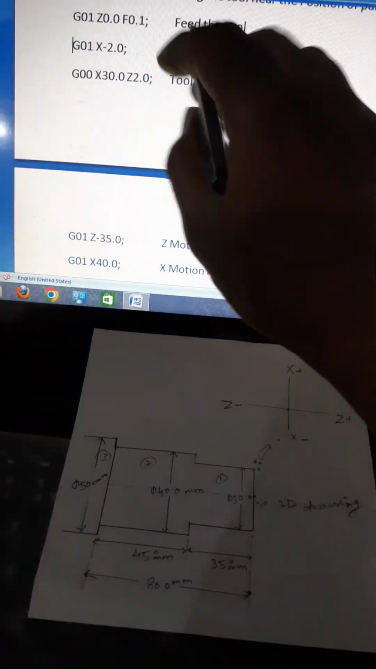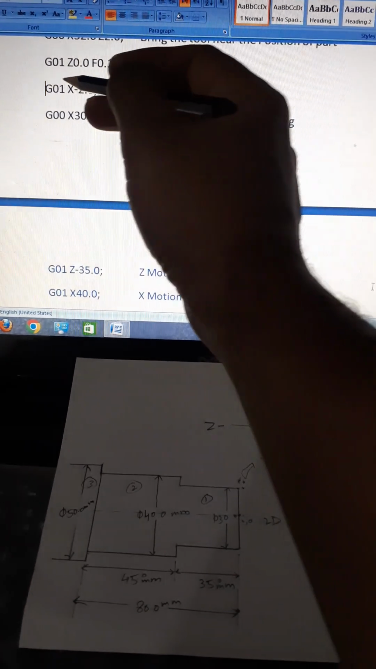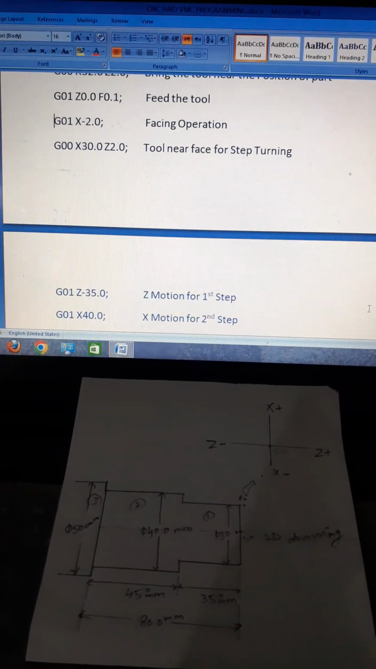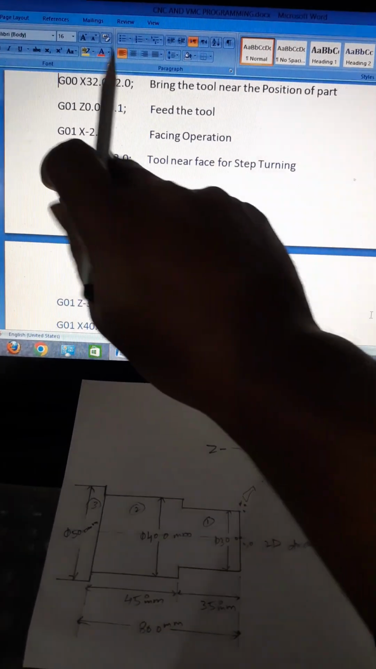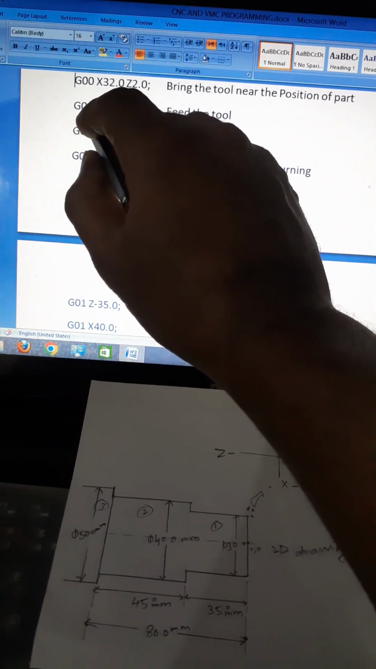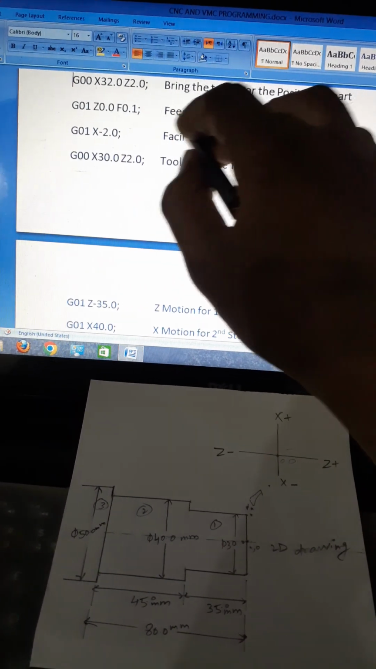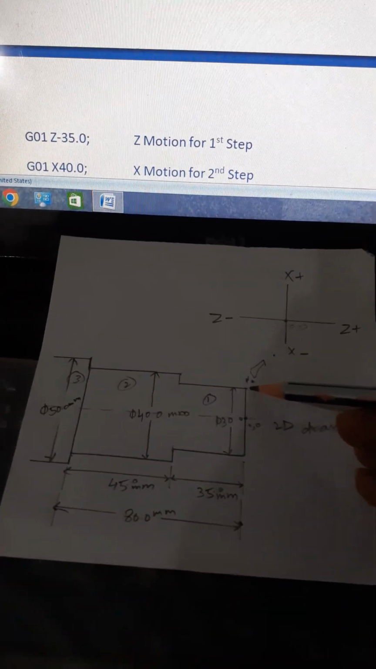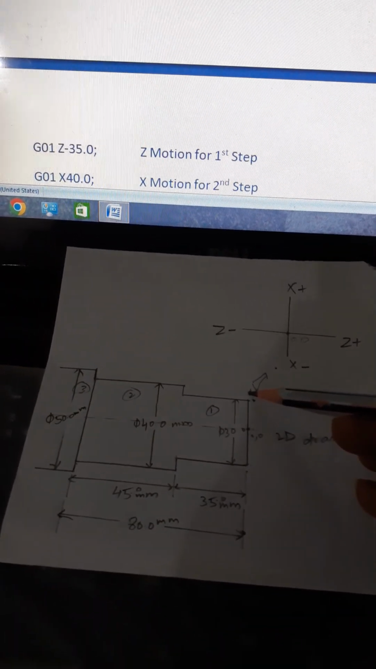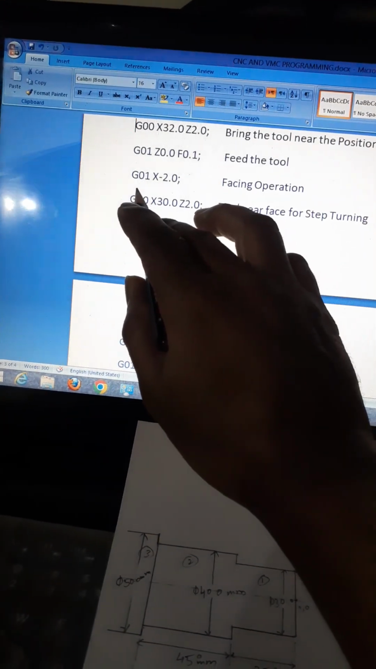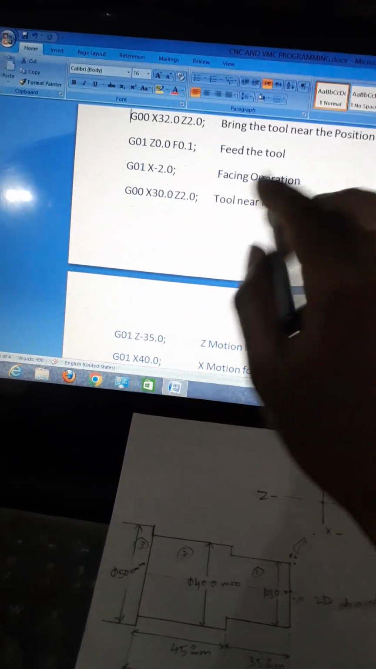Now this line of block, you see, one second, linear feed move G01, Z0.0, feed 0.1, feed the tool. Now tool is feeding here, means tool is here. And next line of block, linear feed move G01 X minus 2.0, facing operation.